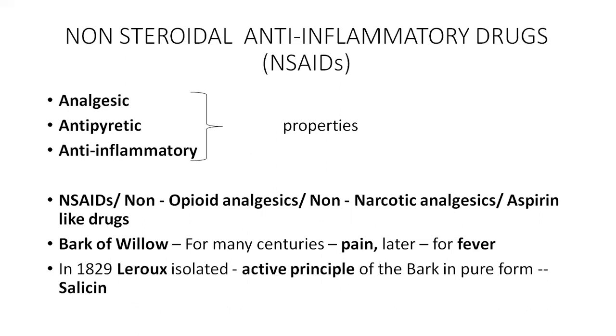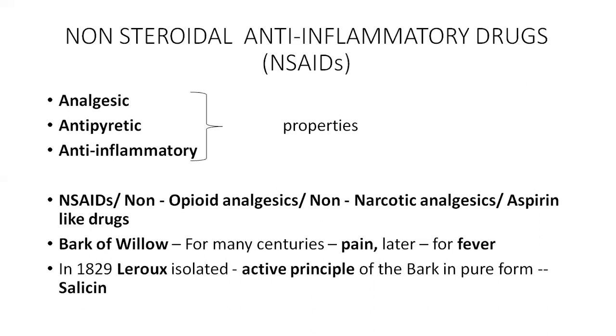Coming to the topic, non-steroidal anti-inflammatory drugs are the drugs used for inflammation. They have analgesic, antipyretic and anti-inflammatory properties. The main anti-inflammatory drugs are the steroids; these are the non-steroidal anti-inflammatory drugs.